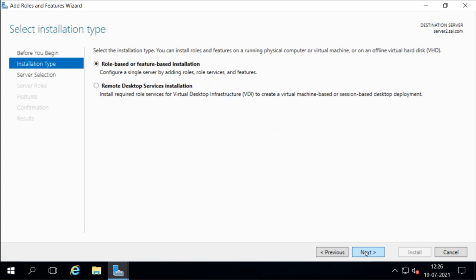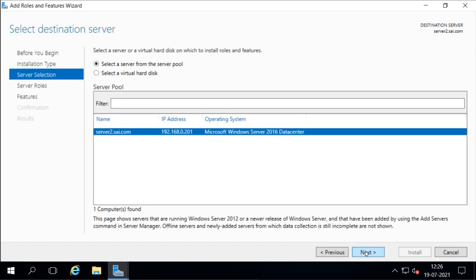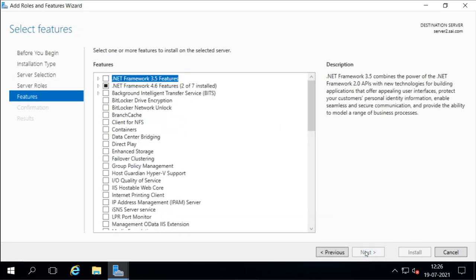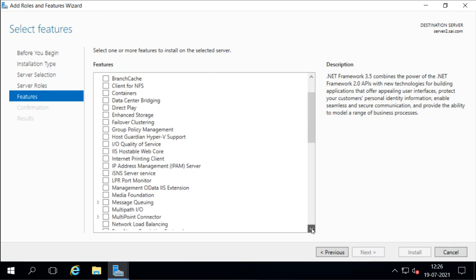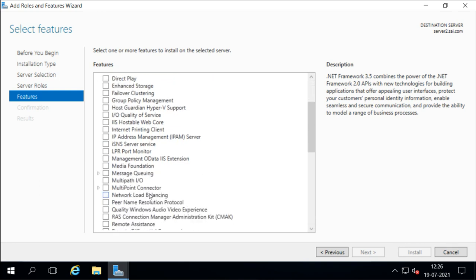Next, next, next, next, and under the features we have network load balancing. If I go down, here we have network load balancing.